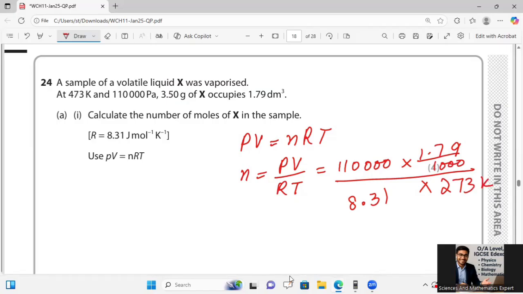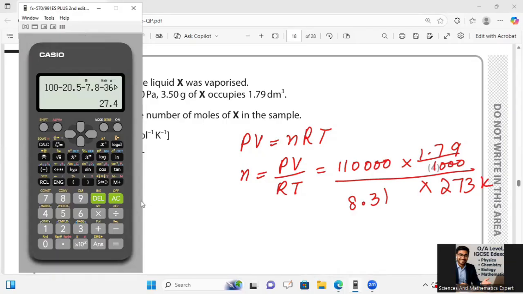Let's go for the number of moles calculation. 110,123 multiplied by 1.79, divided by 8.31 multiplied by 273 multiplied by 1000, so it is equal to 0.086.